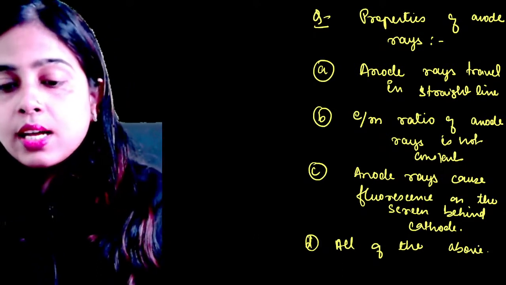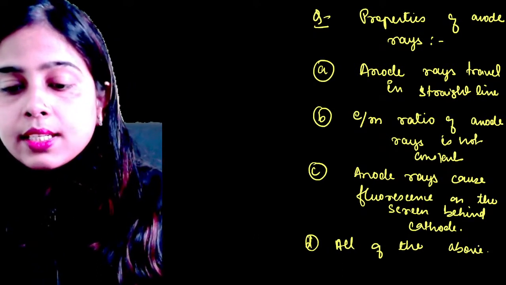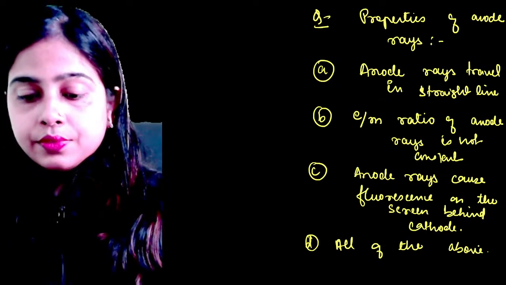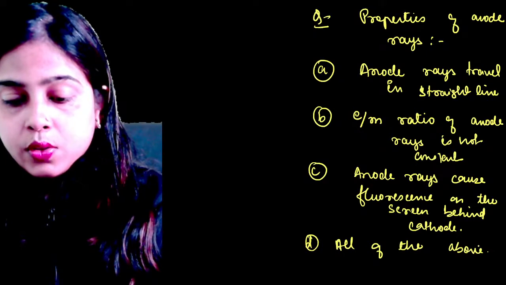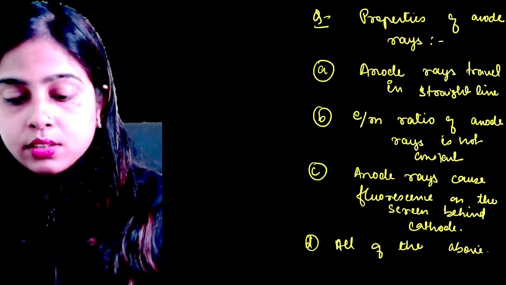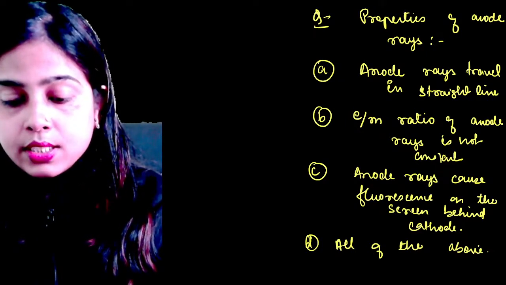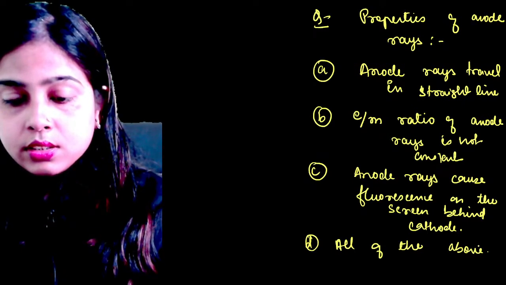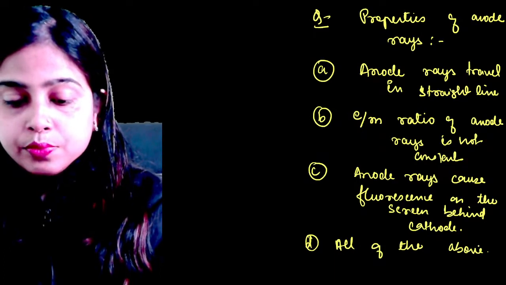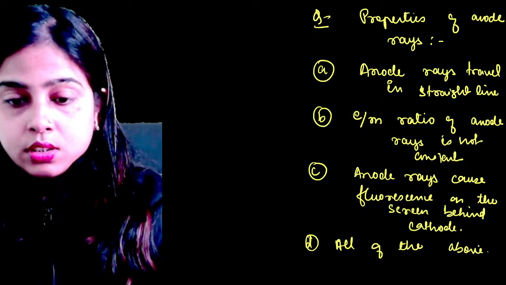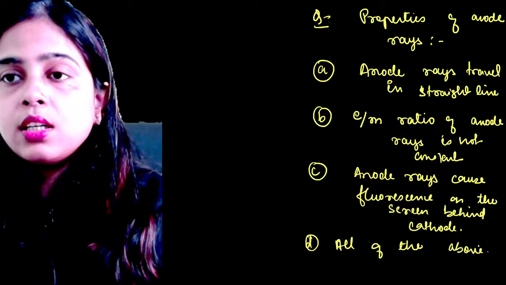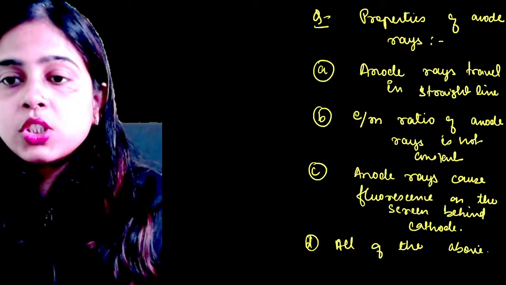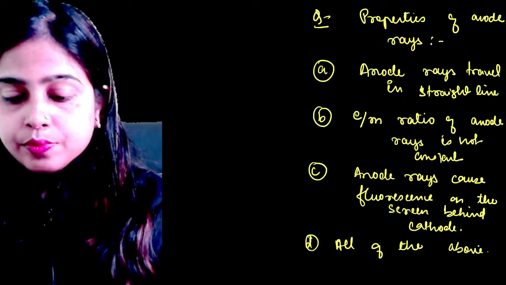Tell me fast the answer. Uzair, Piyush, Aryan, everyone, please try to answer it.